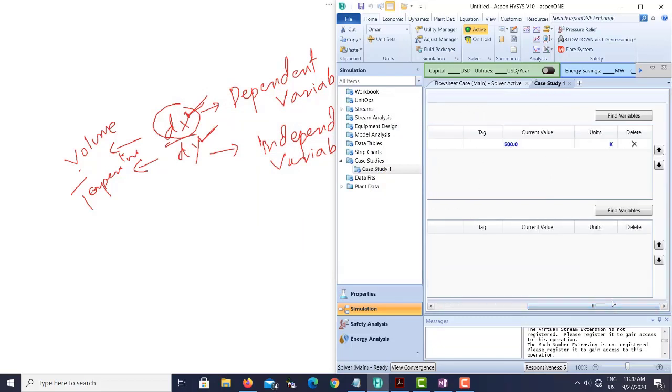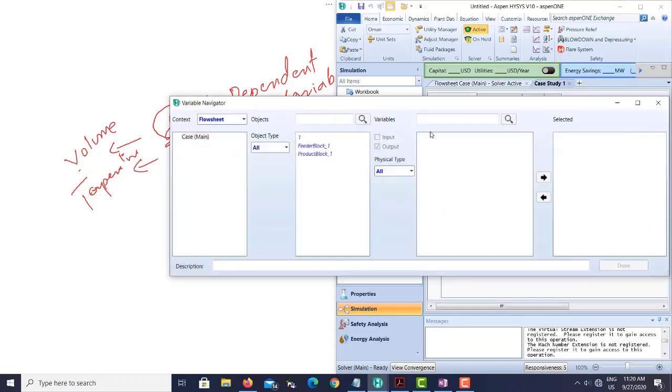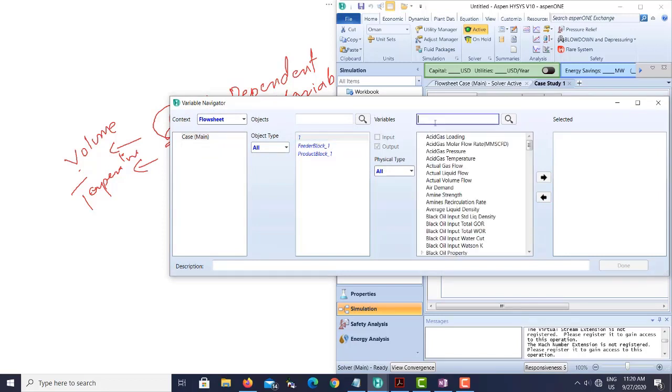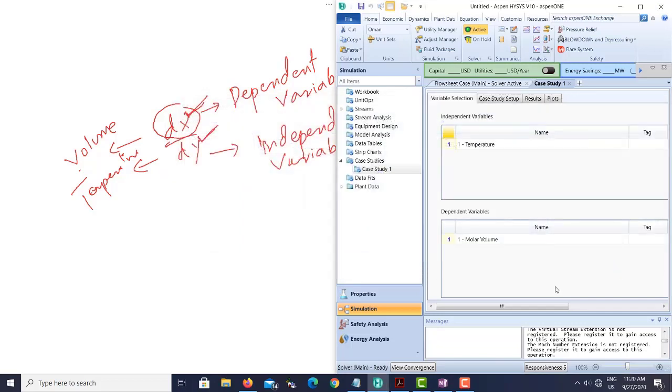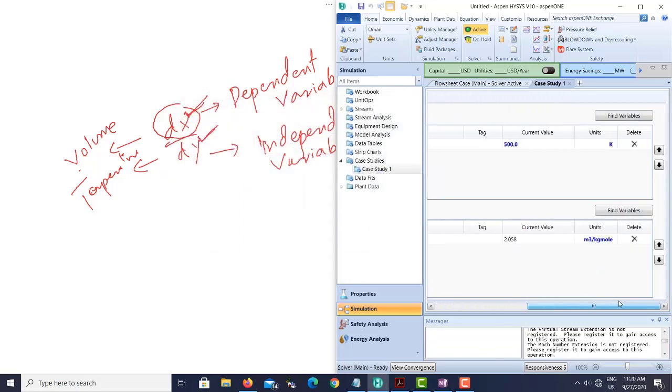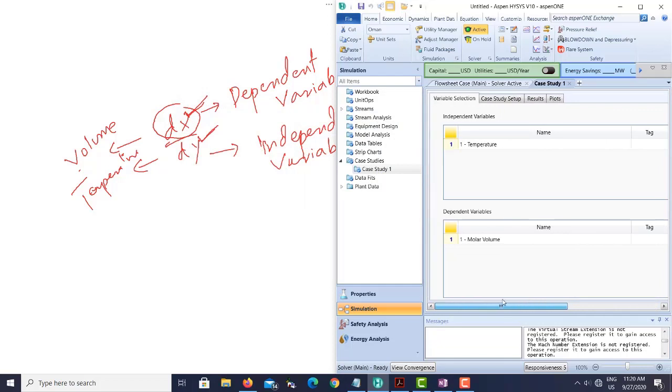Now I need to add the dependent variable, which is again for the same stream. I can type it molar volume, and I will just put it here. Done. Okay, so I add the independent variable, which is temperature, and I add the molar volume.